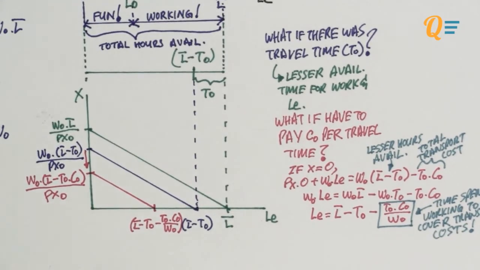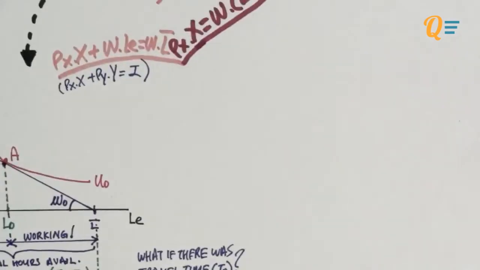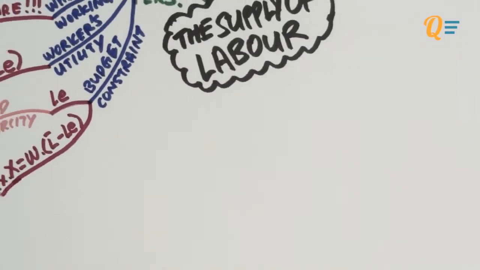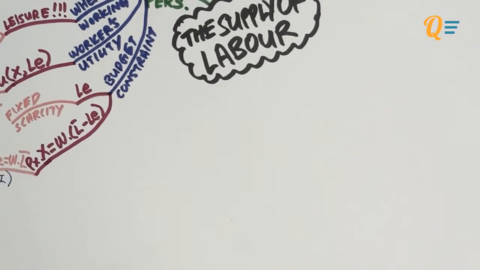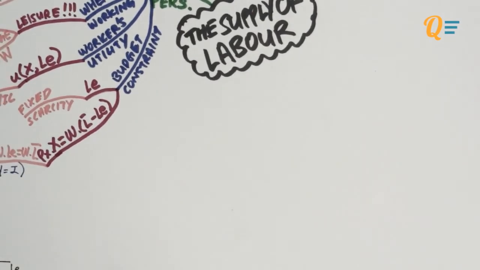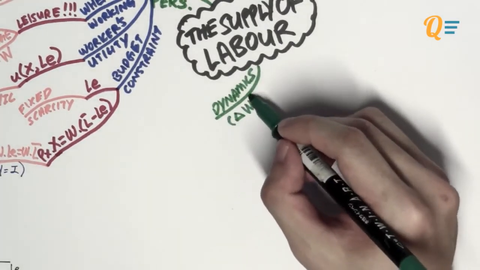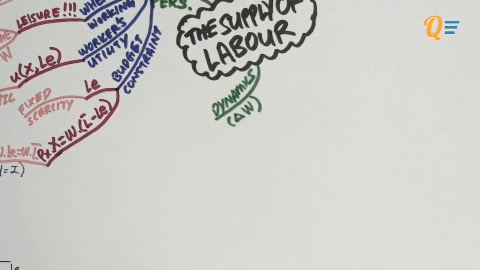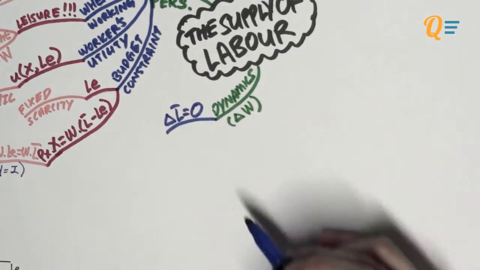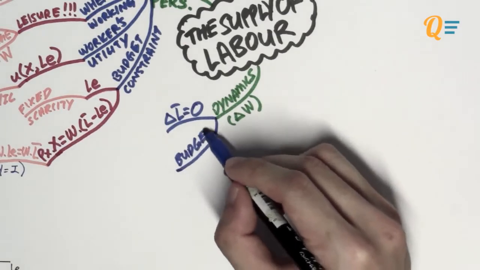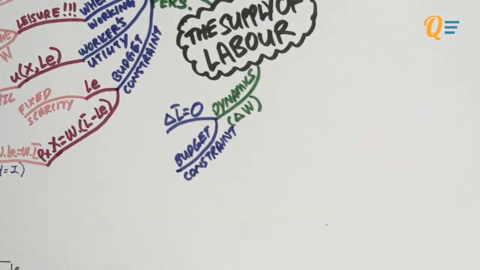Okay, so I've actually shown you some of the dynamics when there is a change to L bar, or anything happens to L bar, like maybe travelling time or transport costs and things like that. So you now understand the dynamics when there are things happening to L bar. Now let's look at the dynamics of this budget constraint when you have changes in the nominal wage rate. We're going to assume here that there is no change in L bar. Let's take a look at what happens to the budget constraint.